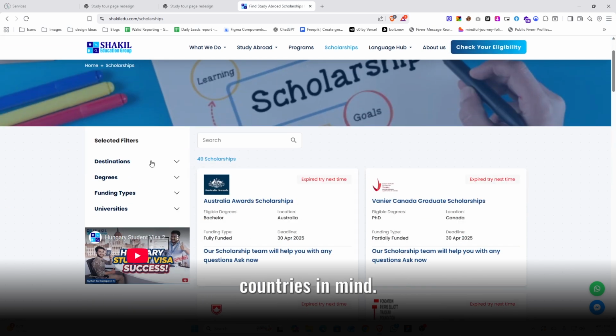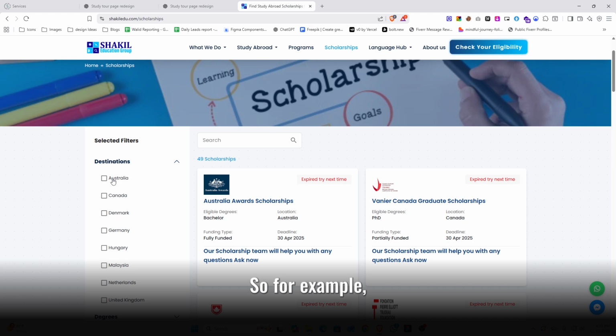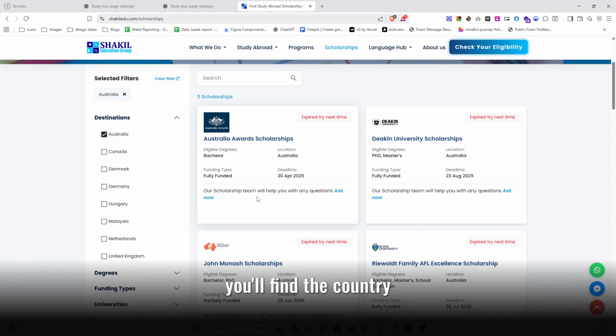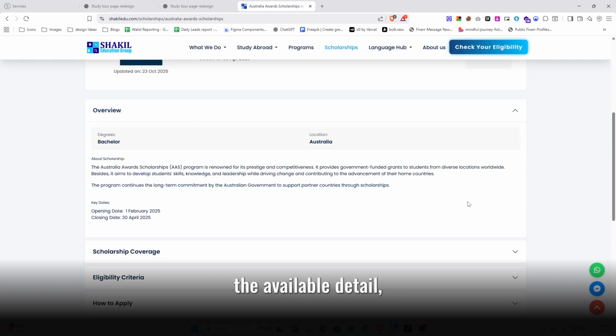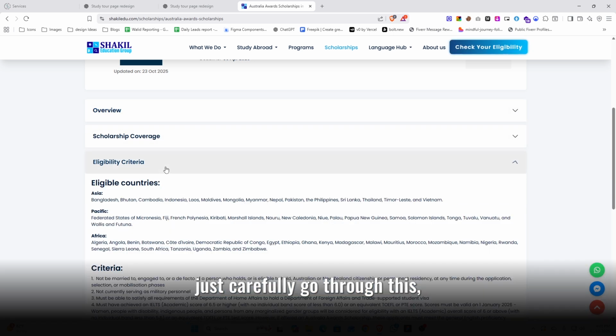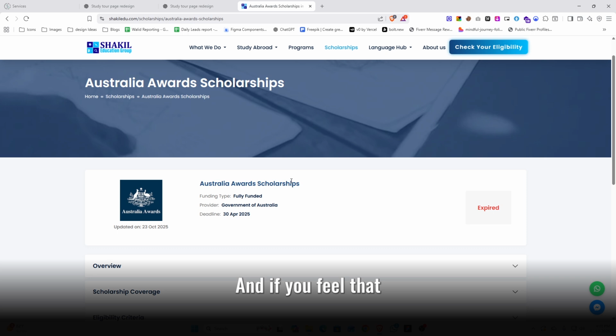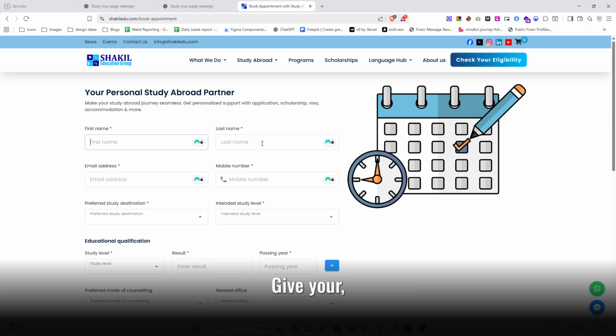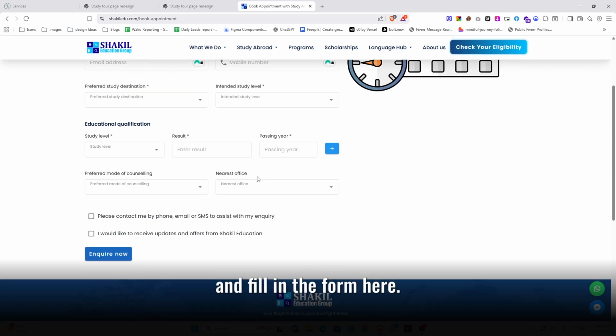If you have any countries in mind, for example Australia, you'll find the country-specific scholarships that are currently available here. For example, if I choose this one, you'll see the available details for that scholarship. Just carefully go through this section, and if you feel that you're eligible for this scholarship, check your eligibility here, give your necessary information, fill in the form here, and click on "Inquire now."